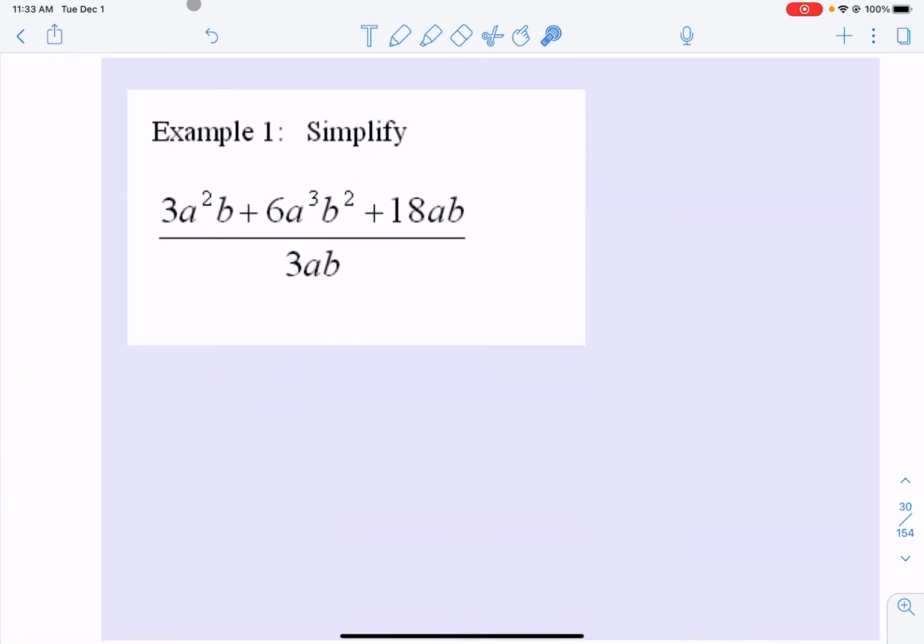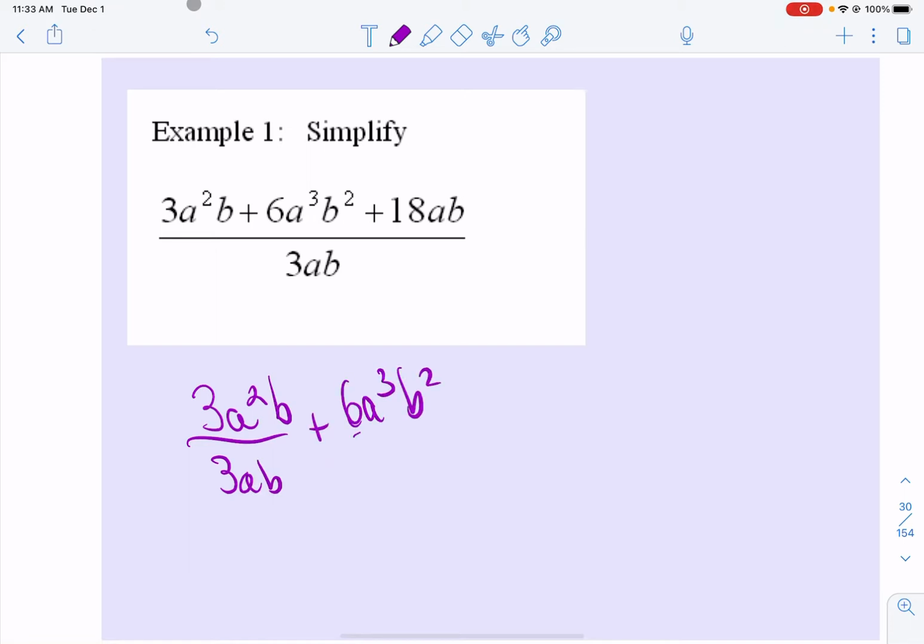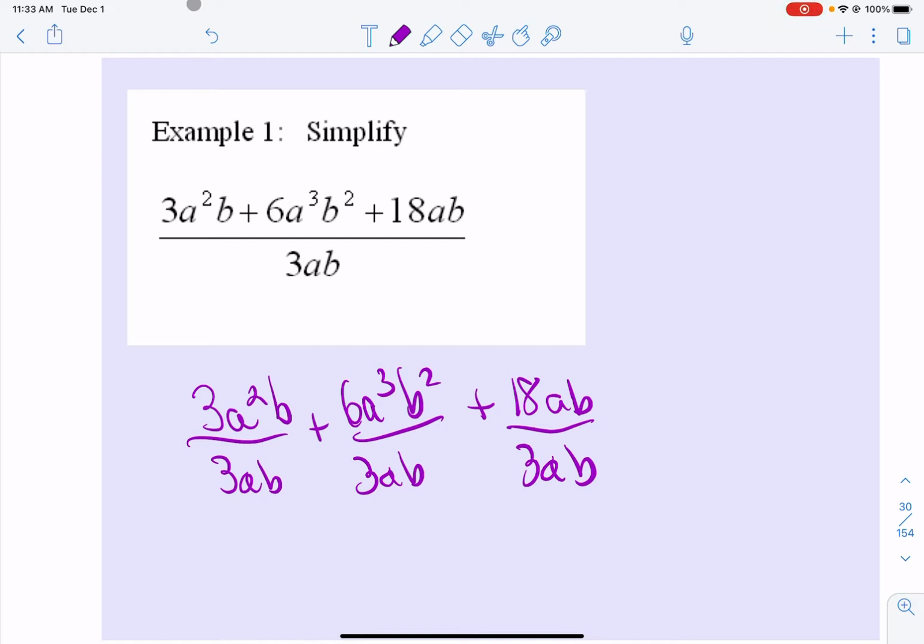So if you look at example 1 here, we've got this polynomial on top divided by 1 term. When it's divided by 1 term, we can just divide each individually. So I'm going to write this 3ab under each individual term. So I'm going to write it out as 3a squared b divided by 3ab, 6a cubed b squared divided by 3ab, 18ab divided by 3ab. And then I'm going to simplify each monomial division individually.